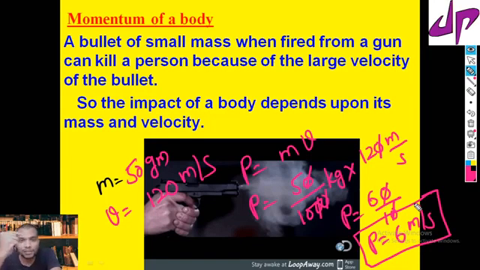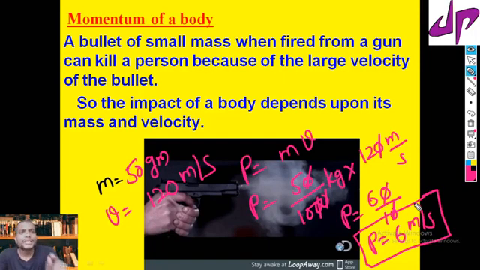How fast is it? If such a fast object hits human flesh, what happens? Automatically it will pierce inside our body. Even though mass is less, velocity is more, so obviously the momentum of the bullet is more.